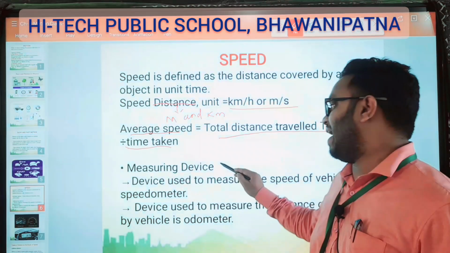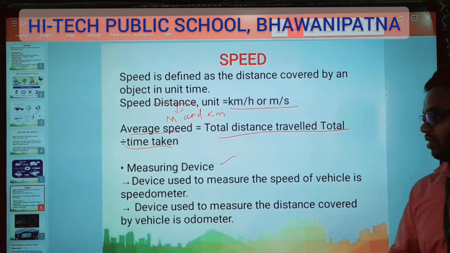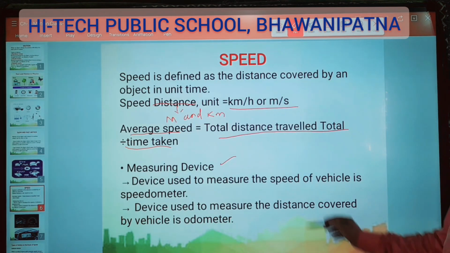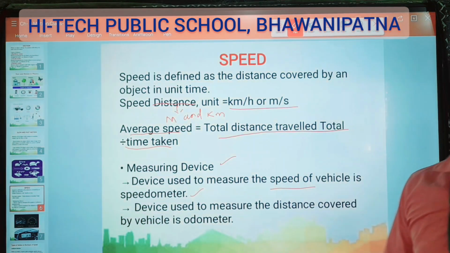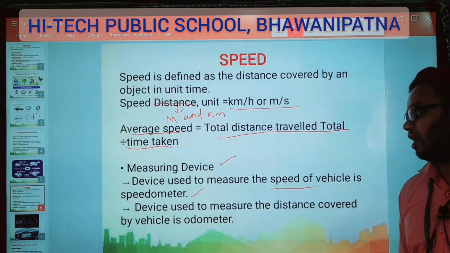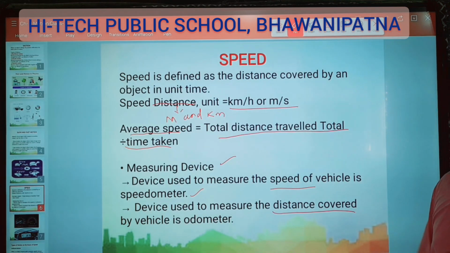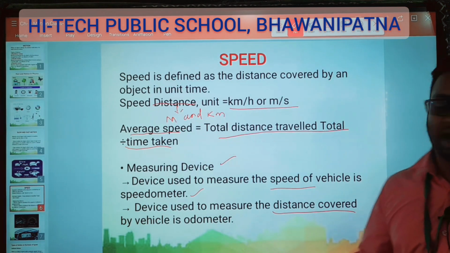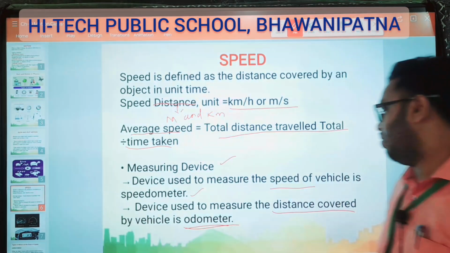Next, measuring devices. How can you measure distance and how can you measure speed? So to measure speed in the vehicle we have the speedometer. And to measure how far the vehicle has covered, the distance traveled, it is the odometer.